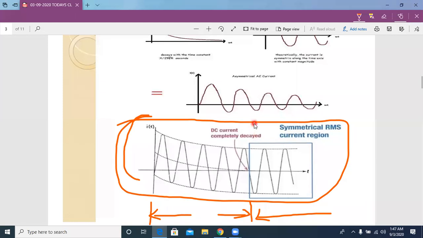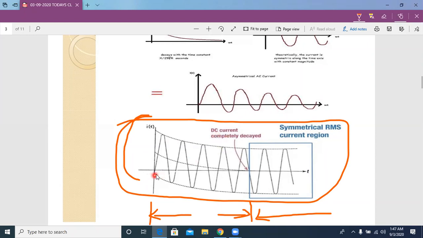That means all types of load and all types of transmission line mostly offer inductance. Due to that inductive nature, it opposes the change in current.